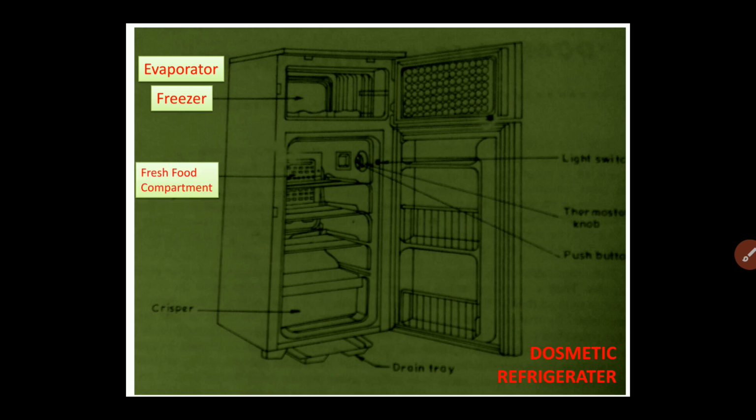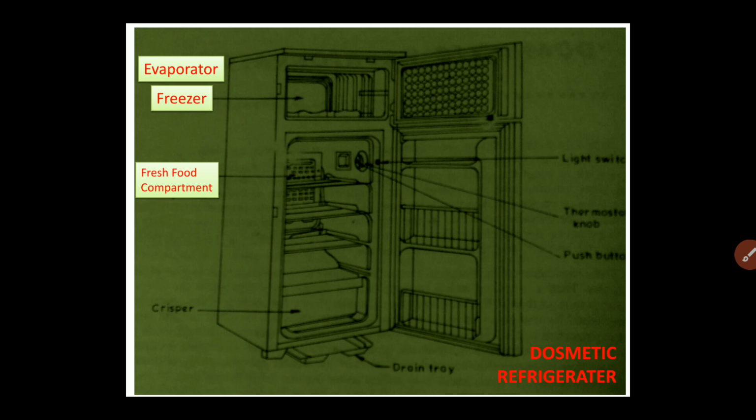Next, you will find that there is a lot of space for storage of food material. Fresh food is stored, and the food remains fresh inside the domestic refrigerator. These compartments are adjustable, so depending upon the size of the food, fruits and vegetables which we are storing, we can adjust the size of the compartments.